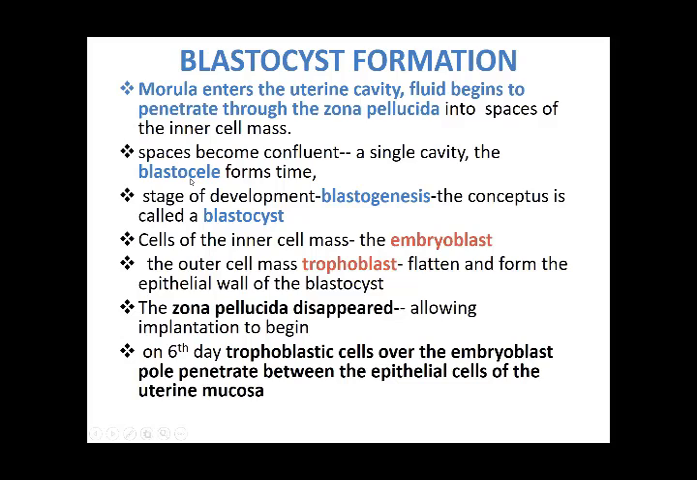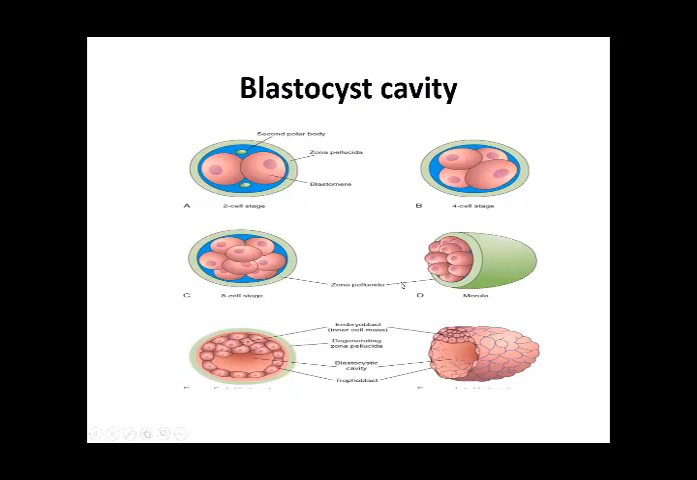A cele is something which contains fluid. This stage of development is known as blastogenesis. The conceptus at this stage, this fluid-filled thing, is called a blastocyst. The cells of the inner mass, the embryoblast, and the outer mass, the cytotrophoblast, flatten and form the epithelial wall of this blastocyst, as I have shown you in this picture.